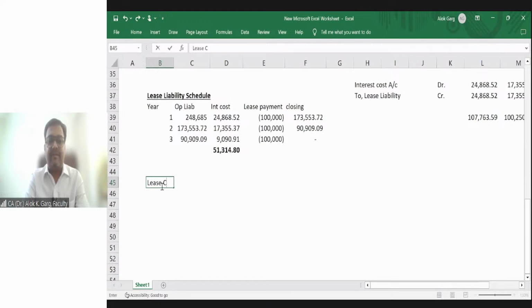So, lease contract. What is a lease contract?